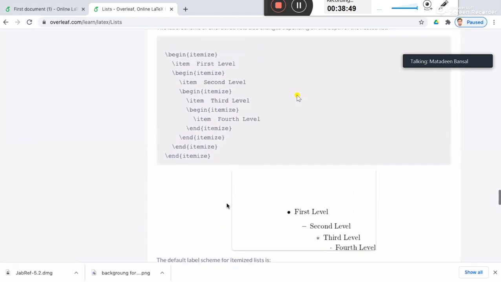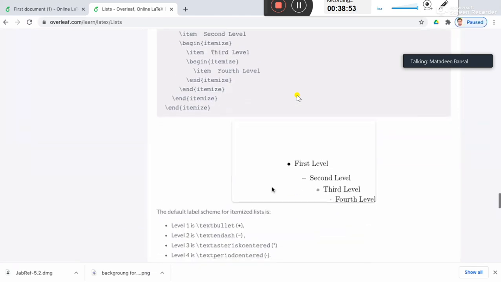Right, and this is the precedence in an unordered list. First level per dot, second level per dash, third level per star, and fourth level per a simple dot. There is no need for the nested list to be of the same type. You can nest an ordered list in an unordered list or vice versa. All right.